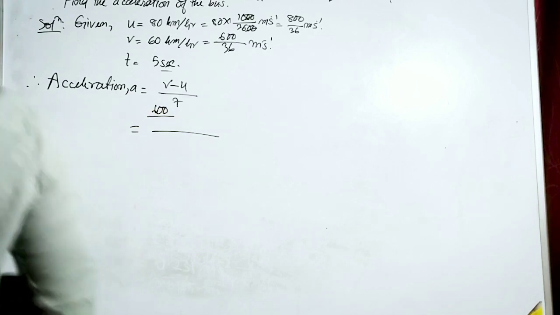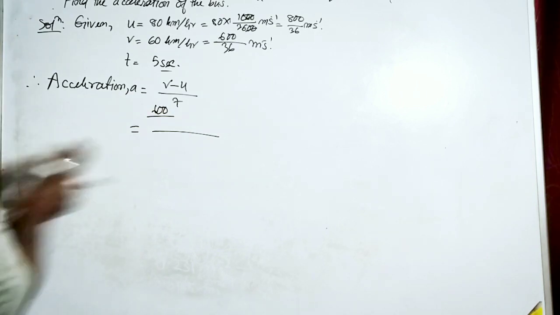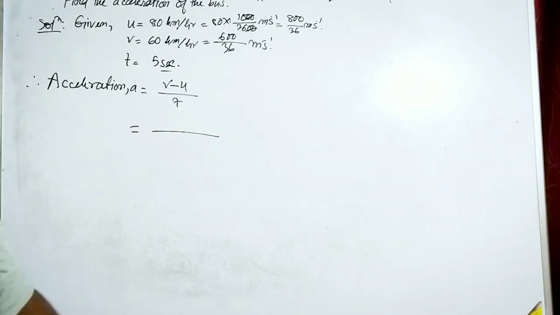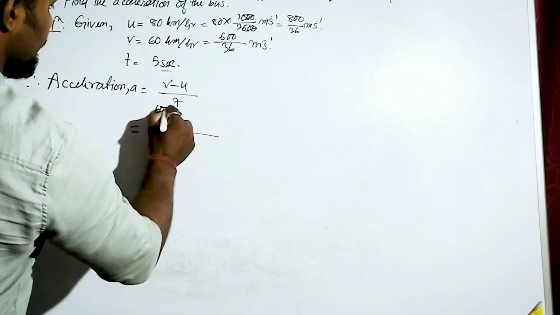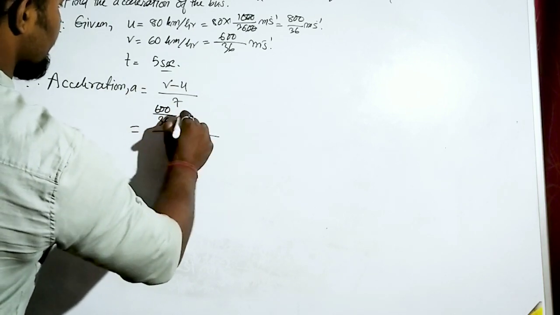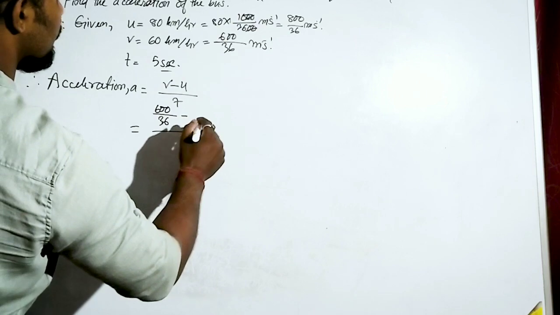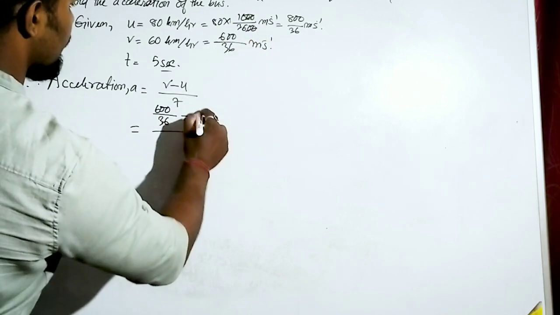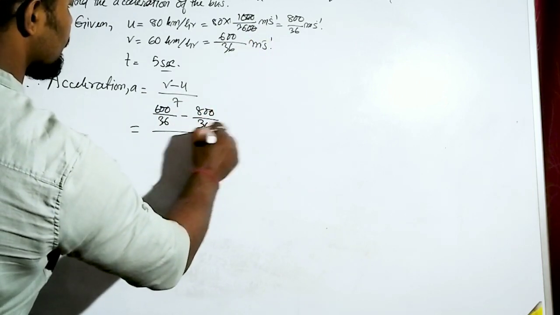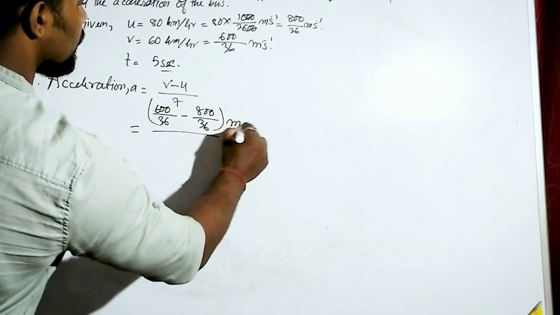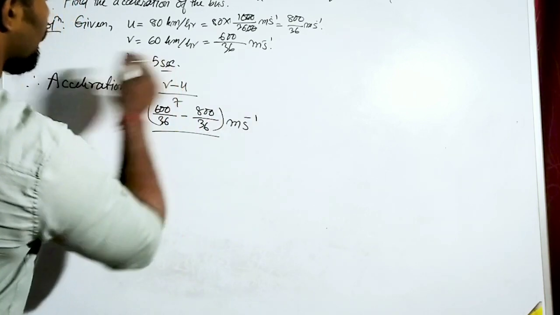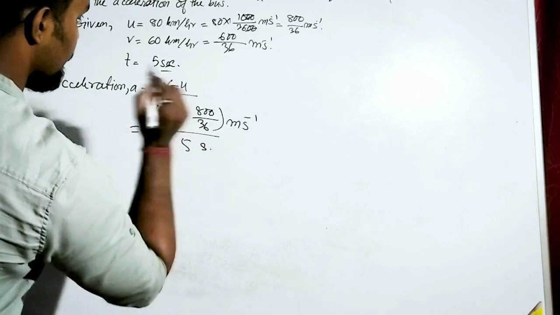Okay, sorry, first I should write this properly. That 6 is not actually clear. 600 by 36 minus what is the final velocity? Sorry, initial velocity 800 by 36, and the unit is in what? Meter per second. Now what is the time? 5. It is in second.